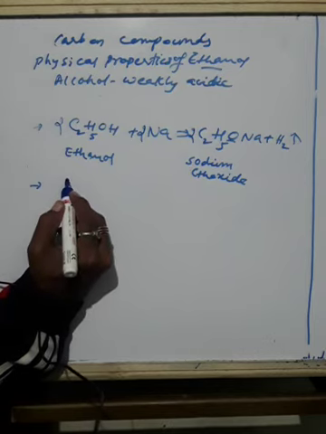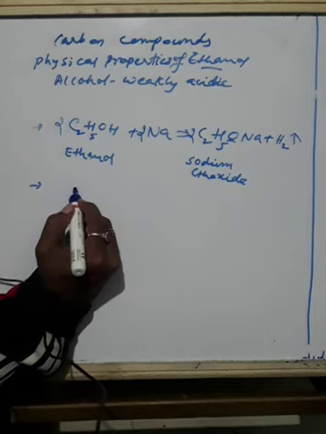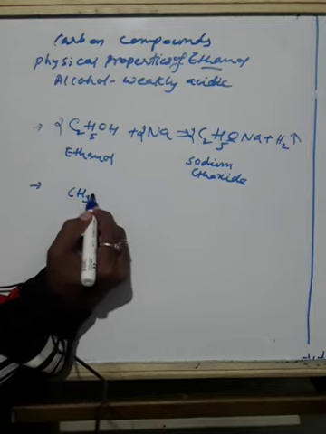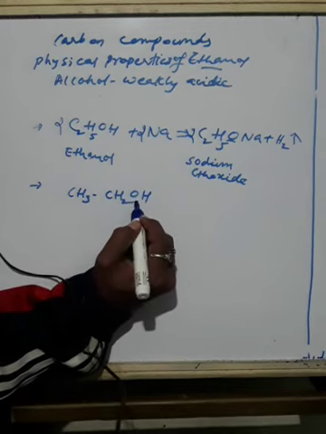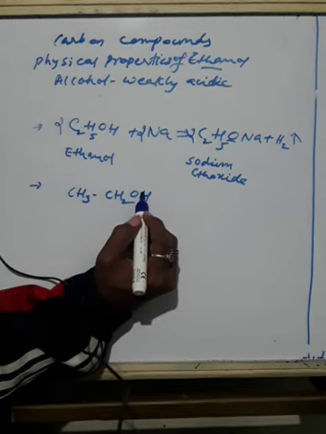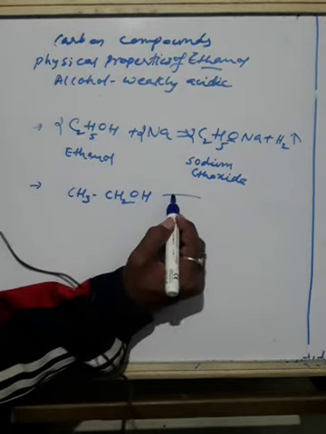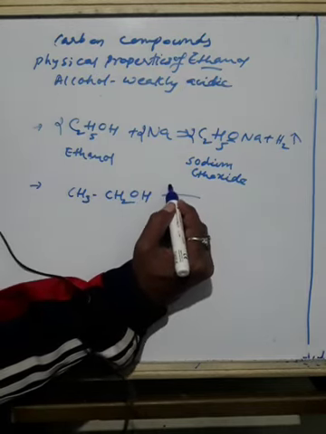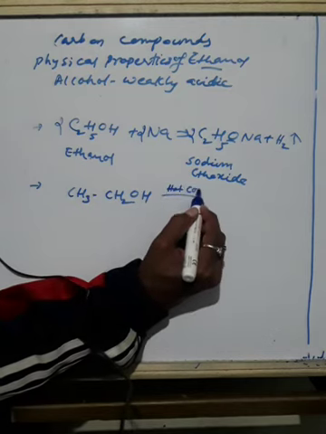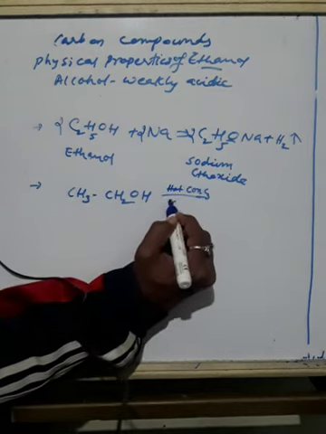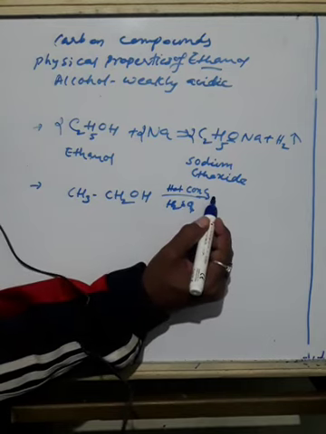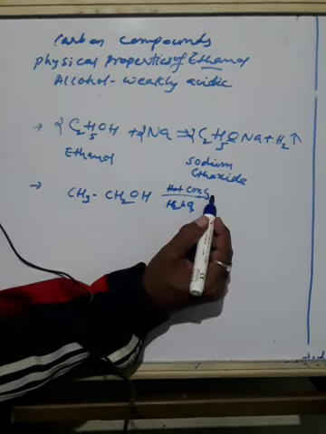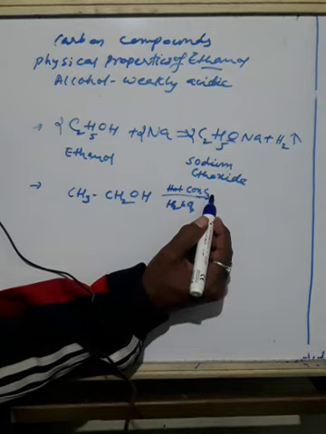Heating ethanol at 443 Kelvin, CH3CH2OH, this is ethanol, with excess concentrated sulfuric acid. What do we do here? We add hot, excess concentrated sulfuric acid, and this results in the dehydration of ethanol to give ethene.